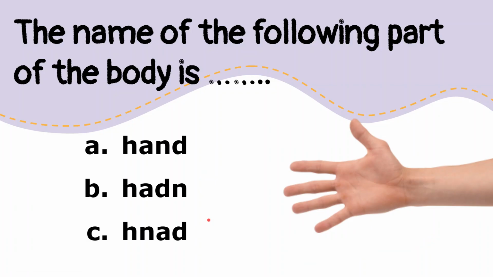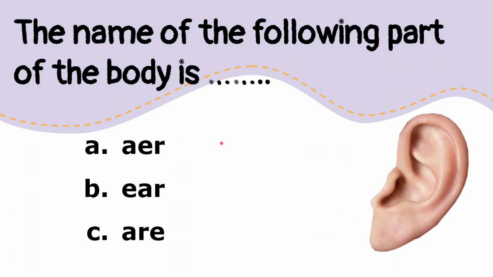Okay, how about this picture? Can you guess how to spell hand? Is it A, B, or C? Of course, the answer is A. How about this? Do you know how to spell the ear? Alright, of course, the answer is B.